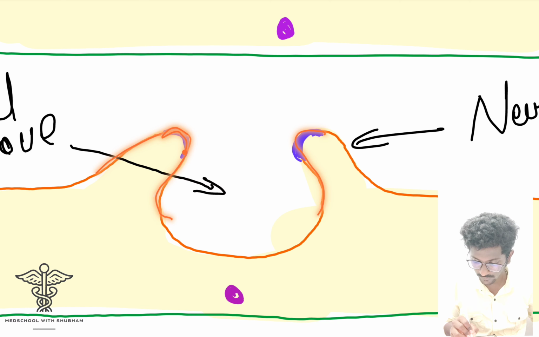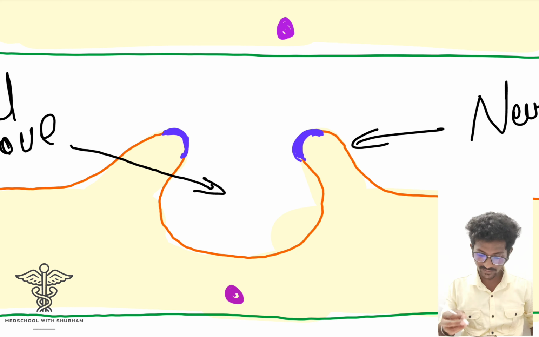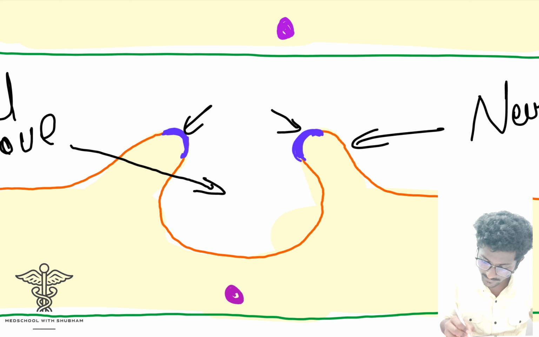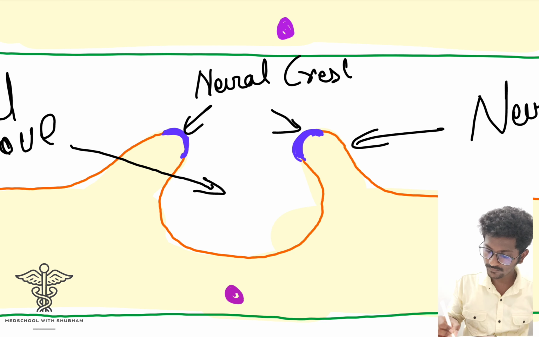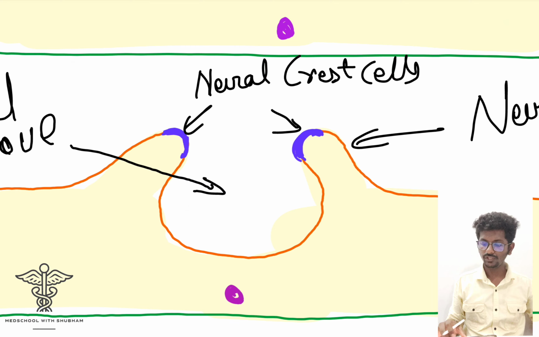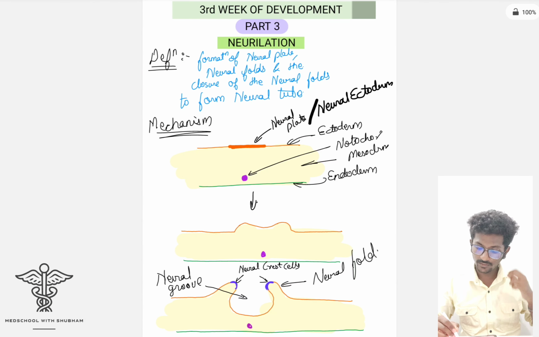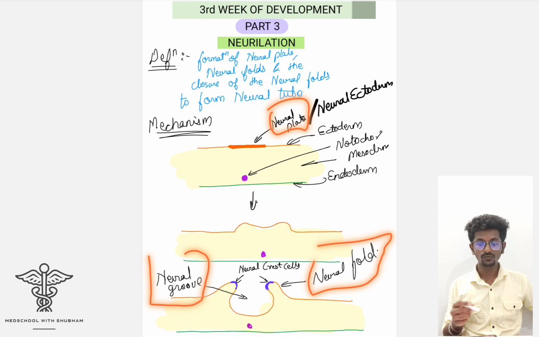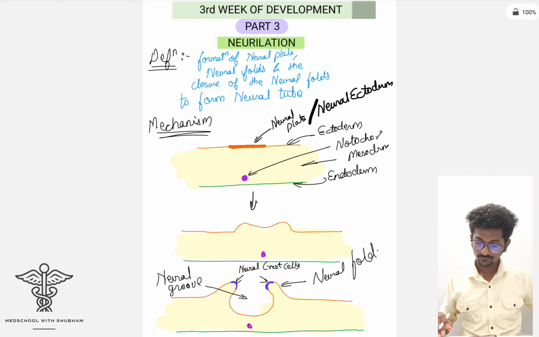So the cells which are on the tip of this neural fold get modified and differentiated, and now these cells are called the neural crest cells. Okay, so till this point we got the neural plate, then the neural fold, then the neural groove, and now the neural crest cells. Okay, so now let's move forward.